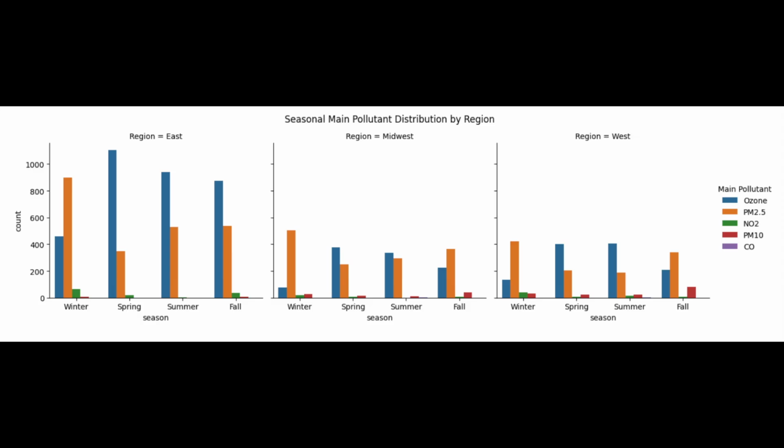EDA8 compares which pollutant is most common seasonally across 3 regions. The main takeaway is in the East, ozone dominates all but one season as PM2.5 rises in the winter. In the Midwest, PM2.5 dominates in winter, but other seasons show that ozone and PM2.5 appear in similar amounts, showing no dominant pollutant. In the West, PM2.5 dominates in winter and fall, whereas ozone dominates during spring and summer. Once again, this shows that each region has its own seasonal pollutant pattern, and AQI isn't the same everywhere.